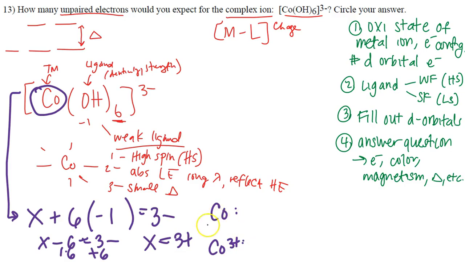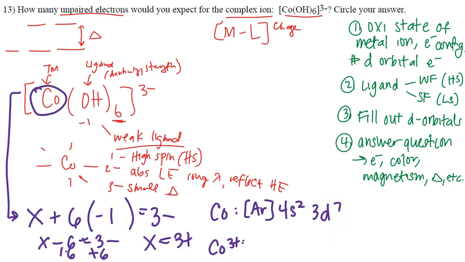Why did I write ground state cobalt? Because just like we did in the previous question, I'm going to figure out what the electron configuration of cobalt is by itself before I go ahead and start taking away electrons. So let's go ahead and do that. For cobalt, we're going to have argon, which is our noble gas. It's still going to be in period 4, so we're going to have 4s2, 3d7, right next to iron, so it's going to be 3d7.